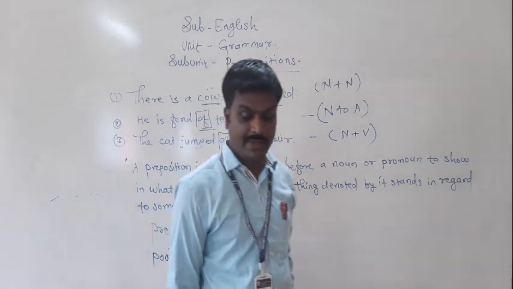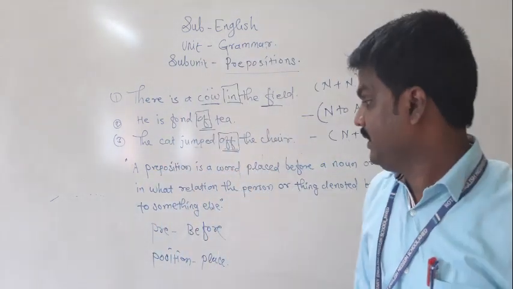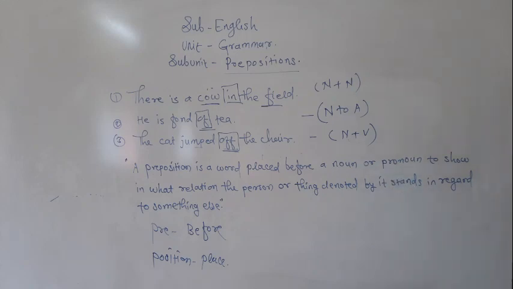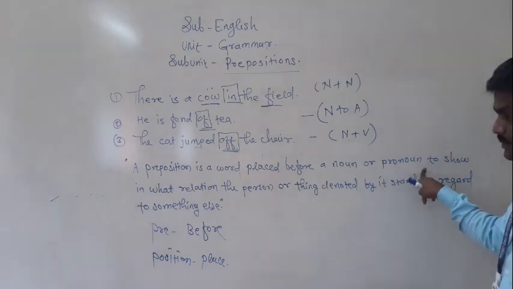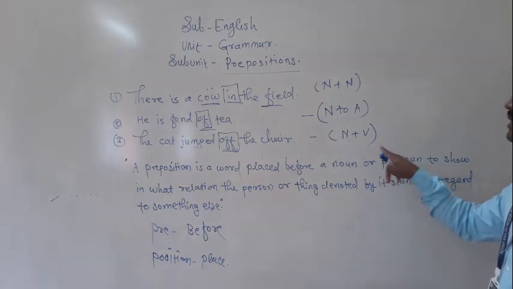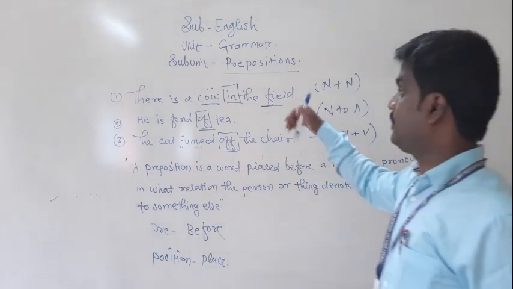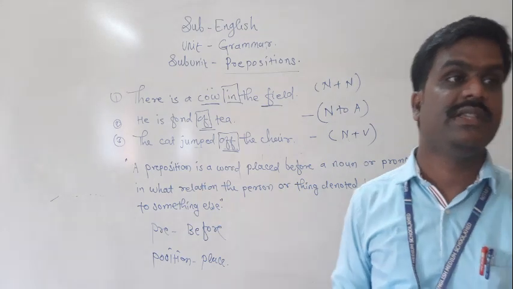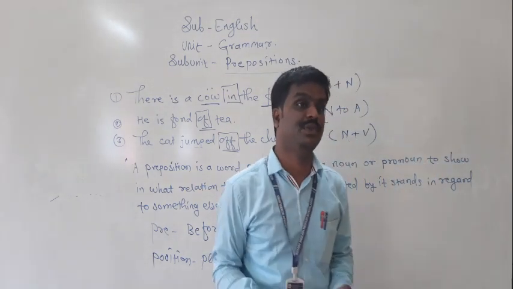So it is placed before the noun or pronoun. Pre means before, position means place. Understood? This is the definition of preposition.